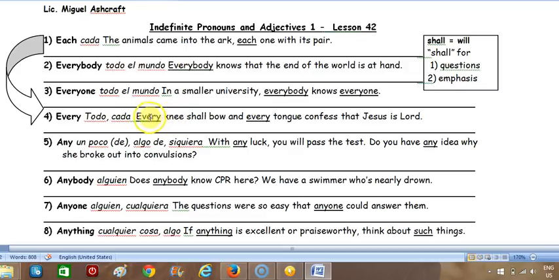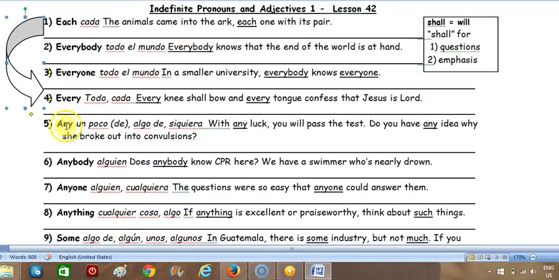Okay, number 4. Every knee shall bow and every tongue confess that Jesus is Lord. So I've drawn an arrow here because a lot of times when you want to say this word in Spanish, you probably should use this word in English because we really don't use each as much as they do in Spanish.